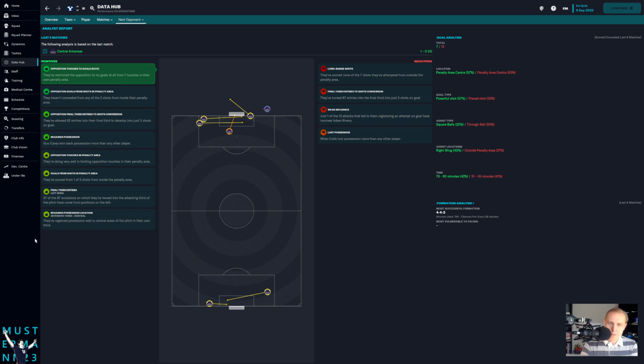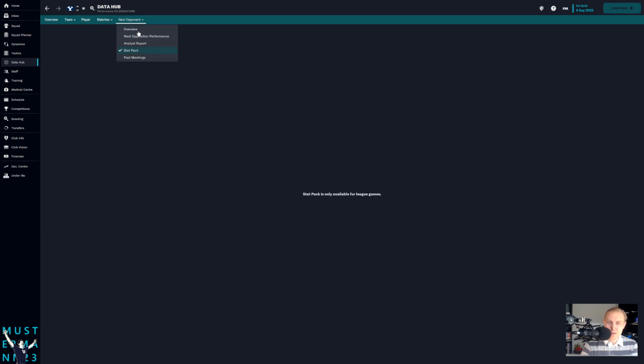We can see some things like this analyst report, which is a little bit useful. If I were doing it the right way, with a tactic I was working on, this might be useful. It might be interesting to see where they shoot from. They usually enter on the left wing, so we could try to defend against that. But I question how effective this stuff is. To be honest, a lot of this is just noise. You can see the Stat Pack is only available for league games, and there's no information on past matches because we haven't played each other yet.